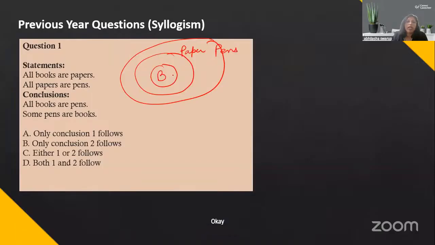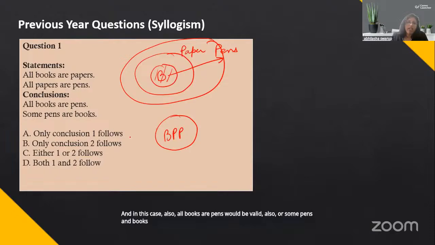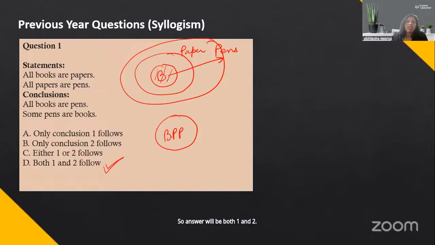Okay. So can I say all books are pens? Yes. Can I say some pens are books? Yes. I could have also drawn it like this: books, pens, and papers. And in this case also, all books are pens would be valid. Also, some pens are books would also be valid. So answer will be both 1 and 2. That is your correct answer. Okay. So that's your syllogism.